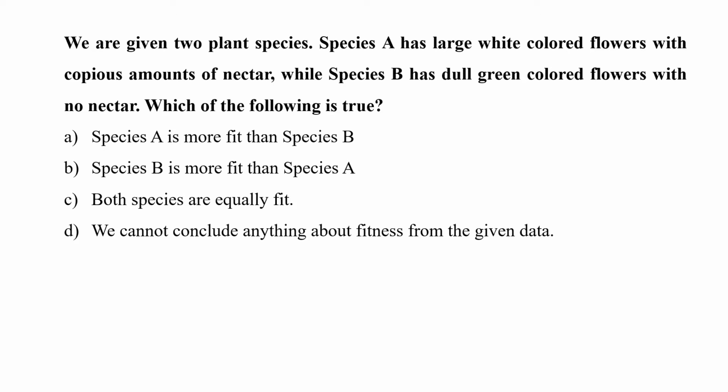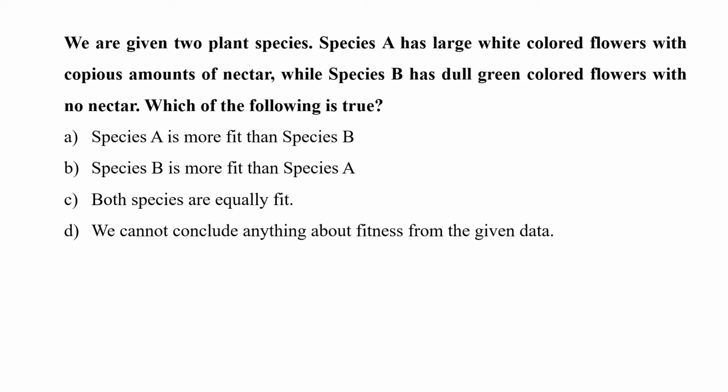We are given two plant species. Species A has large white colored flowers with copious amounts of nectar, while species B has dull green colored flowers with no nectar. Which of the following is true? A. Species A is more fit than species B. B. Species B is more fit than species A. C. Both species are equally fit. Or D. We cannot conclude anything about fitness from the given data.